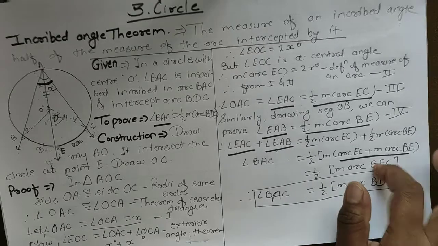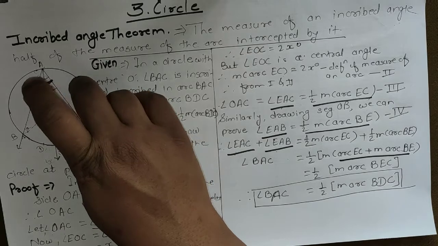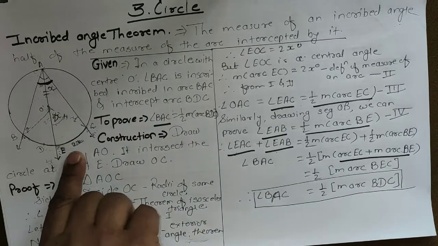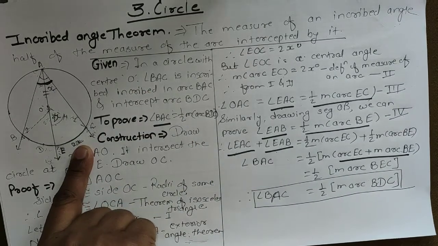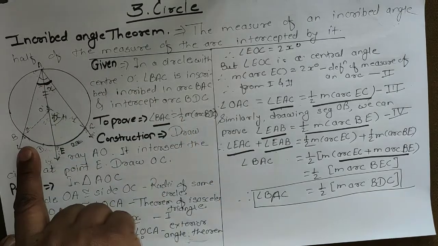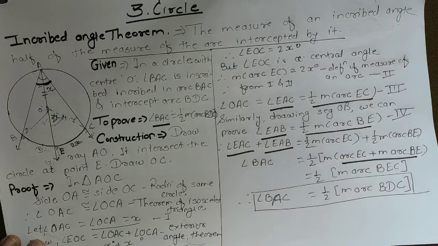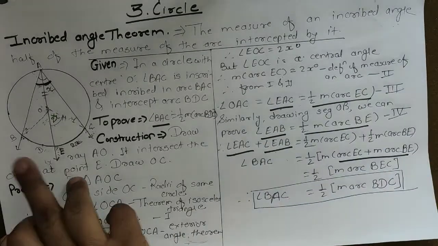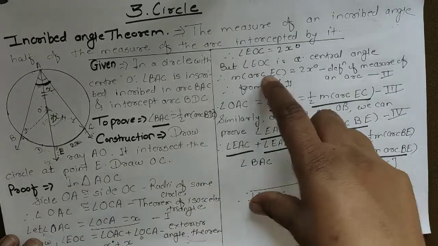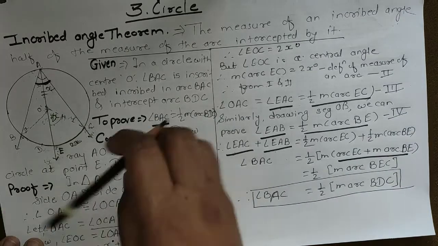So in this way we prove that the inscribed angle is half the measure of the intercepted arc. This angle BAC intercepts arc BC, and it is half that of the arc. So that is our inscribed angle theorem. How did we show that? First of all, we show these two are radii of the same circle.